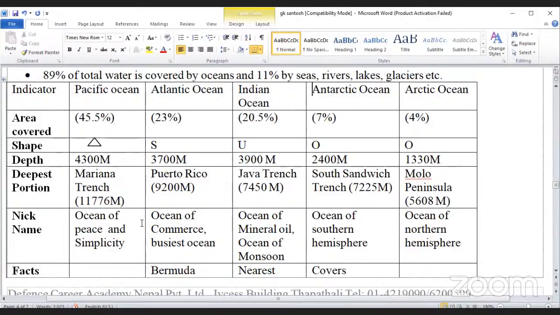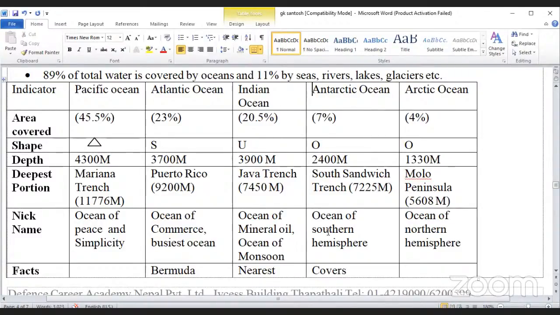Antarctic Ocean: area covered 7%, shape ocean, and depth 2,400 meters. Deepest portion South Sandwich Trench, 7,225 meters. Antarctic, its nickname was Ocean of Southern Hemisphere.